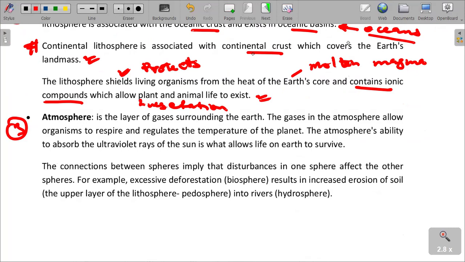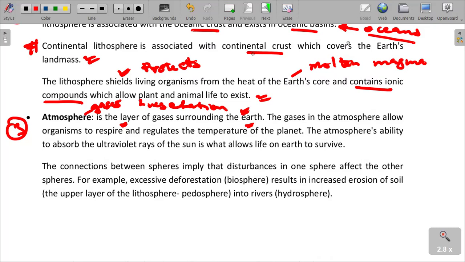Atmosphere, we say the biosphere is made up of various spheres that are interconnected. So the atmosphere is the layer of gases surrounding the earth. I'm sure that we can agree. Gases surrounding the earth, we call that the atmosphere. So the gases in the atmosphere allow organisms to respire. They also regulate the temperature of the planet.